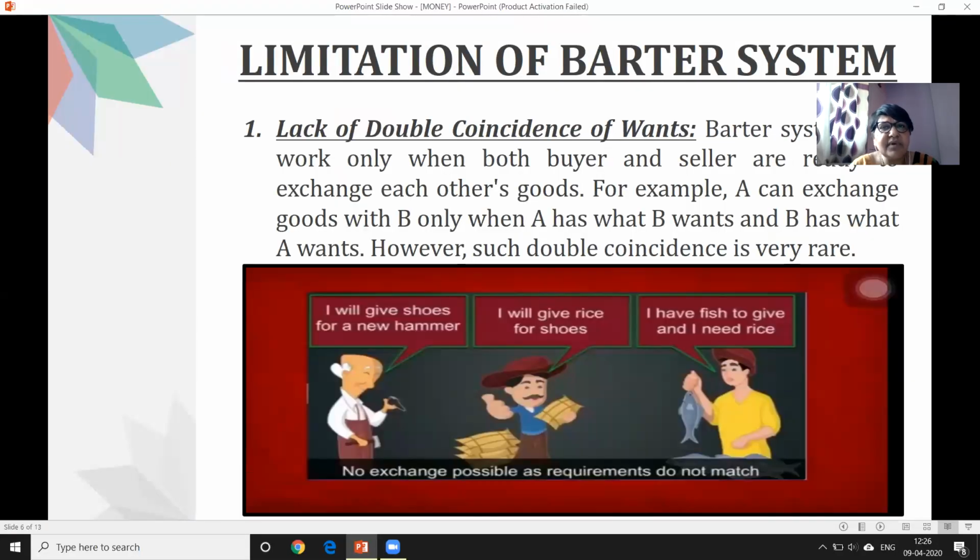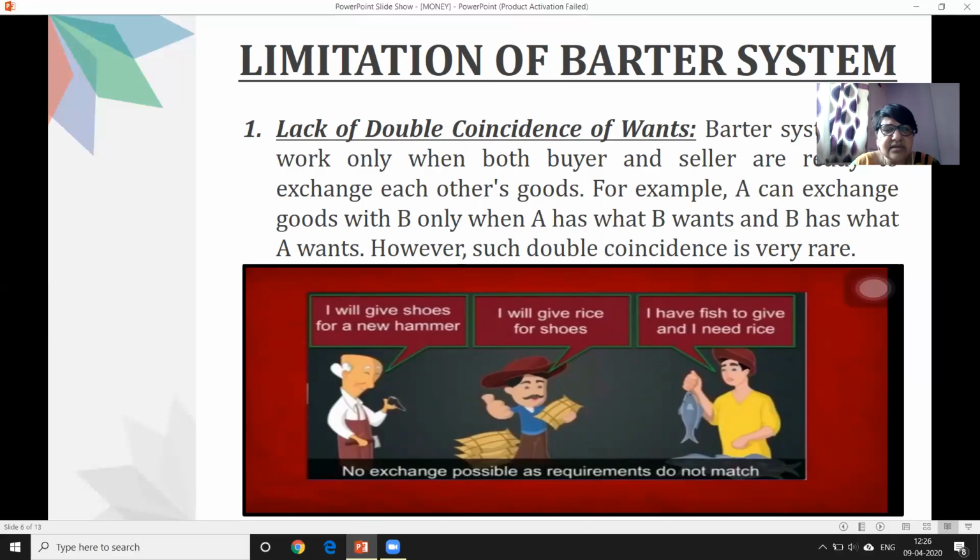First, limitations of the barter system. Just now I told you about the lack of double coincidence of wants. That means they have to search once again for the same person with the coincidence of selling whatever he wants. You can see one example given over here. Say, for example, A wants to give shoes for a new hammer. The other person says I will give rice for the shoes. The third person says I have fish to give and I need rice.